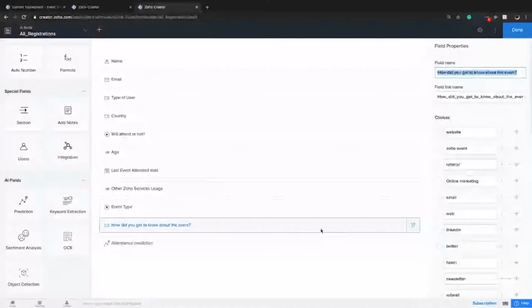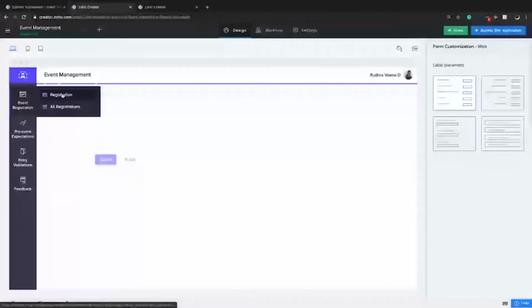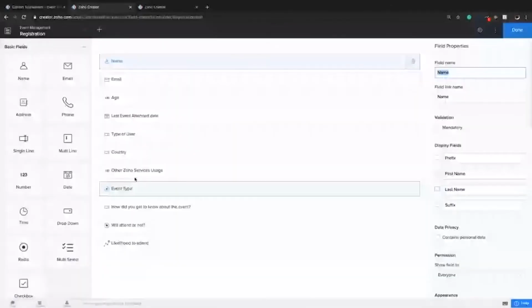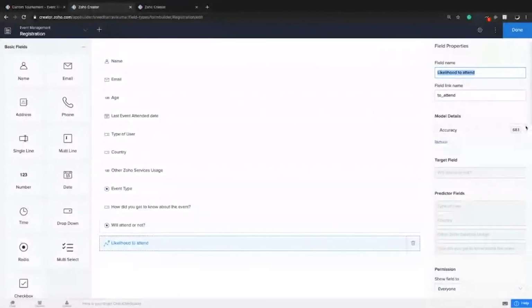As you can see, the model training is in progress. So this will take some time to learn and analyze the data we have uploaded. I have a ready-made one here. This is the same set of data and the same form fields we have here, but this one is already trained. After it's trained, you can see the accuracy. The more data you add and the more time you give it to get trained, the accuracy will improve. So let's try using it.